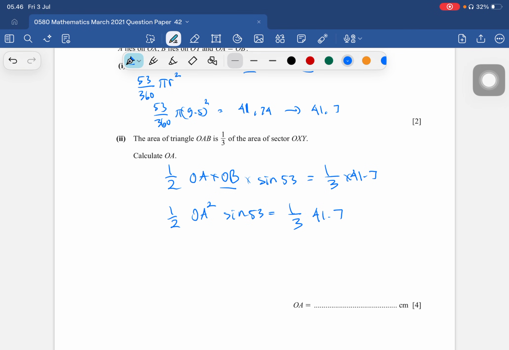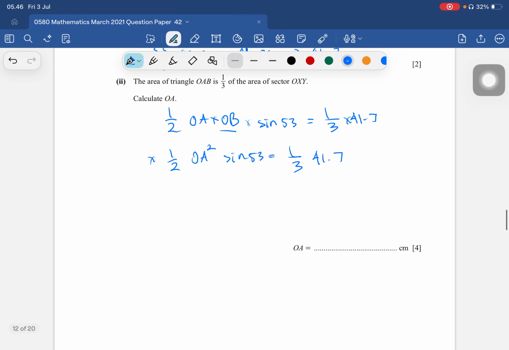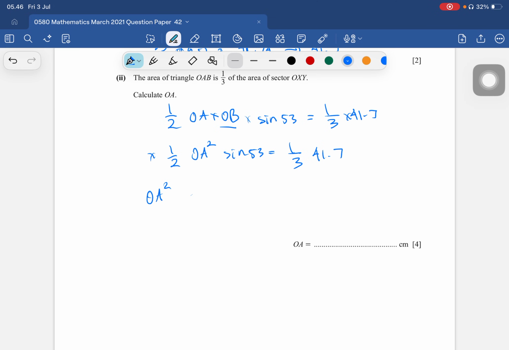Okay, so we can multiply both sides by 2, so OA squared multiplied by sin 53 equals 2 over 3 of 41.7.